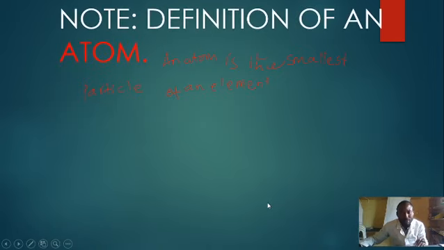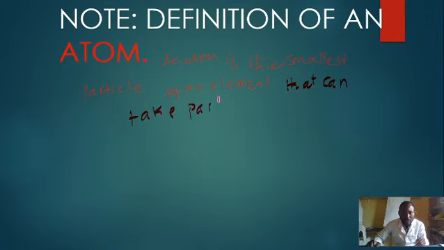An atom, definition of an atom. An atom is the smallest particle of an element that can take part in chemical reaction.